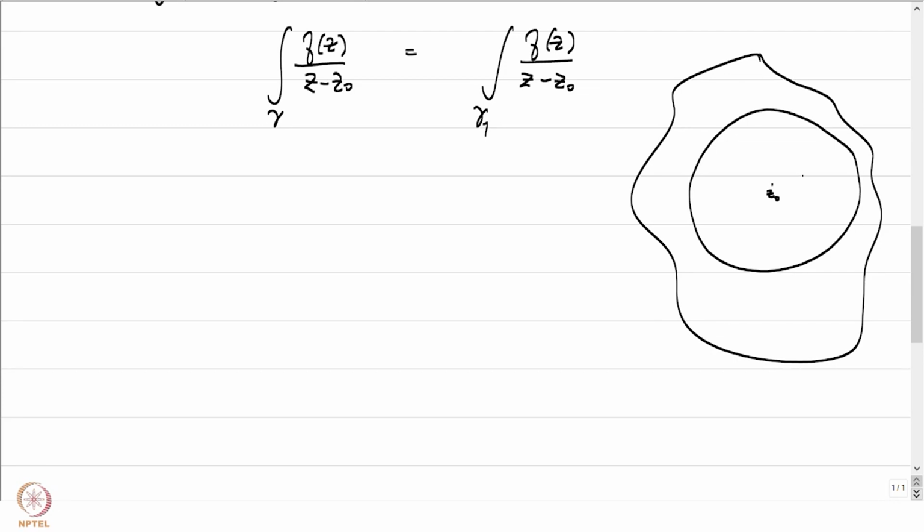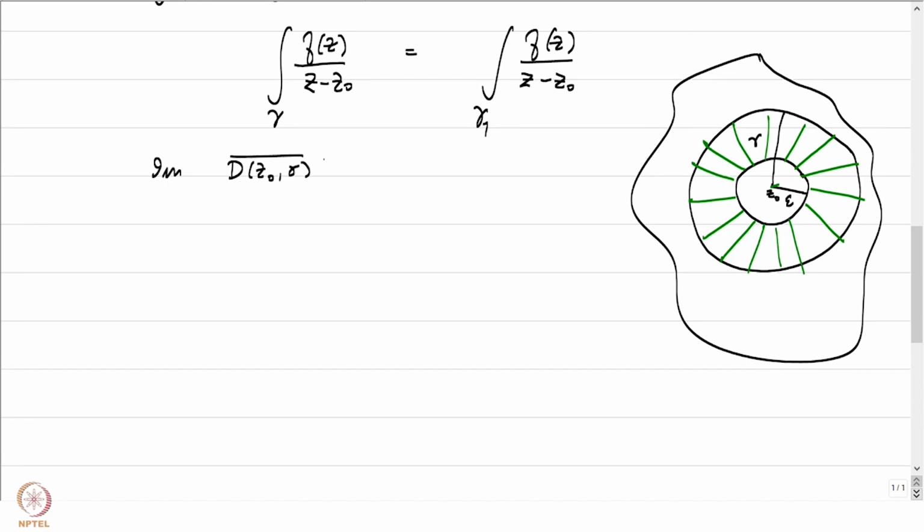We will focus our attention on a much smaller disk. Let's say this is a disk of radius epsilon around z naught, and let's now focus on the curve of radius epsilon around z naught. Notice that with a straight line homotopy, by going along these lines which originate from z0, you will be able to get hold of a straight line homotopy from the circle of radius r around z naught to the circle of radius epsilon around z naught. So let me write that down.